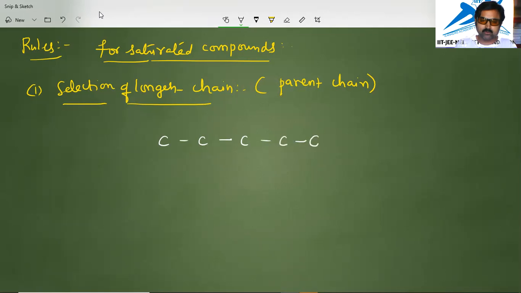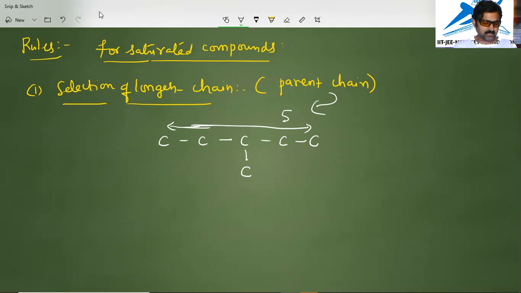Suppose I am writing one carbon here, like this. What is the meaning of this? From here to here, I have identified this is the longest chain. So this longest chain contains 5 carbon atoms. That is the parent chain in the first case.